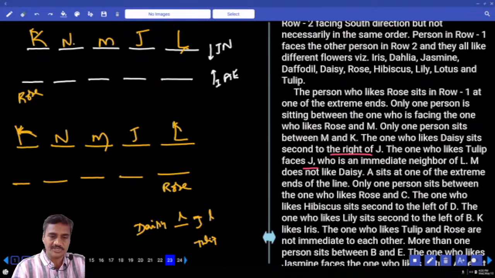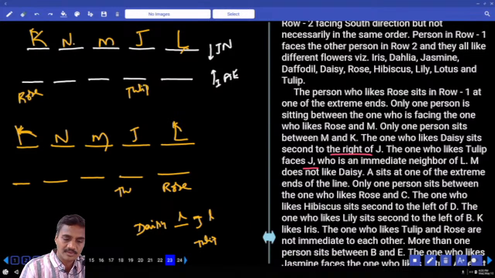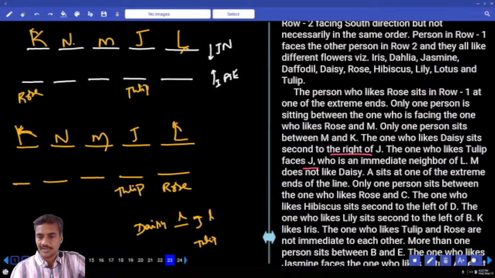Then J's opposite, who is that person? The one who likes tulip is opposite to J. And the one who likes tulip faces J, who is an immediate neighbor of L. M does not like Dahlia.